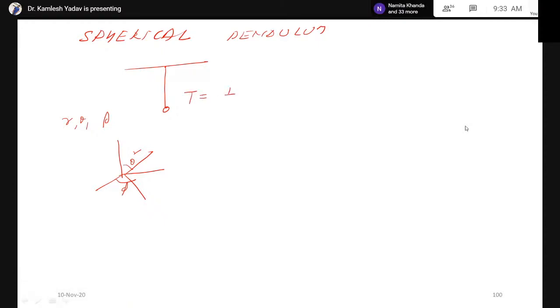we can write like this: 1/2 m (r dot square plus r square theta dot square plus r square sine square theta phi dot square). Now in spherical coordinates, the kinetic energy can be written like this, but this length, suppose this is r, which is the length of the pendulum, is fixed, which is constant.